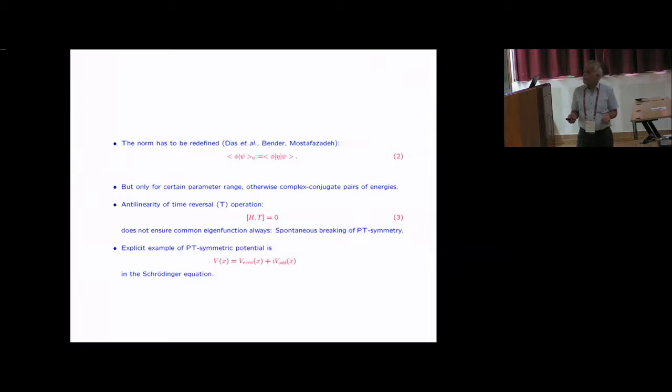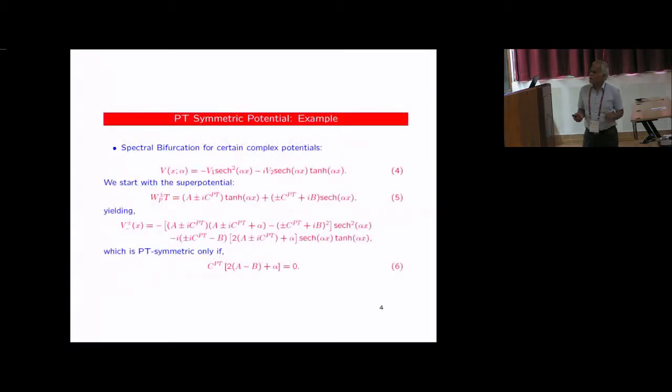Now, as I promised to you, let's look at this potential which was realized early on by quite a few people. This is a very explicit example. And interestingly, this kind of potential appears in the nonlinear Schrodinger equation, where the psi mod square psi in the soliton sector can give rise to this kind of potential. And interestingly, it always gives you only PT symmetry. Why only the PT symmetric phase is not clear, but in the NLSE with a soliton sector, you do get this kind of potential, but again with PT symmetry.